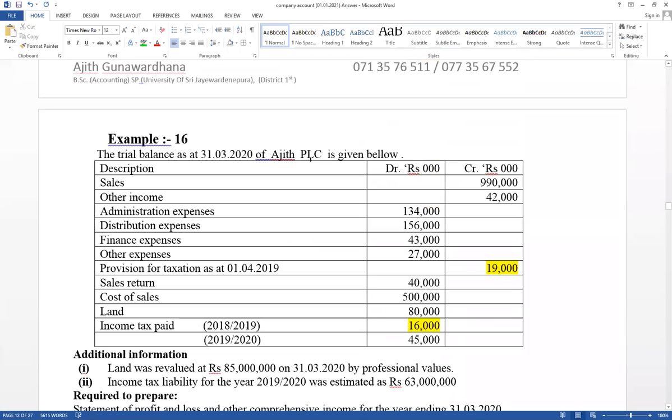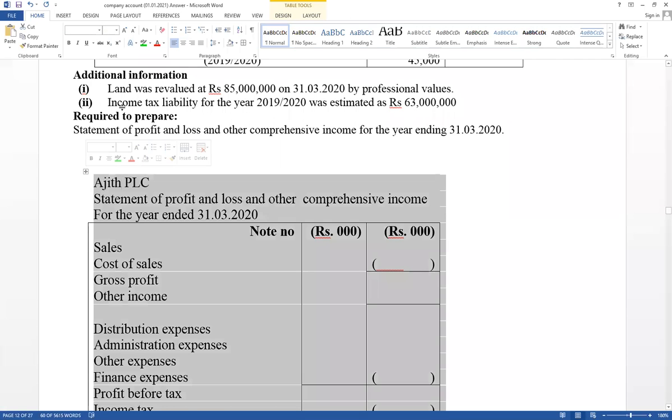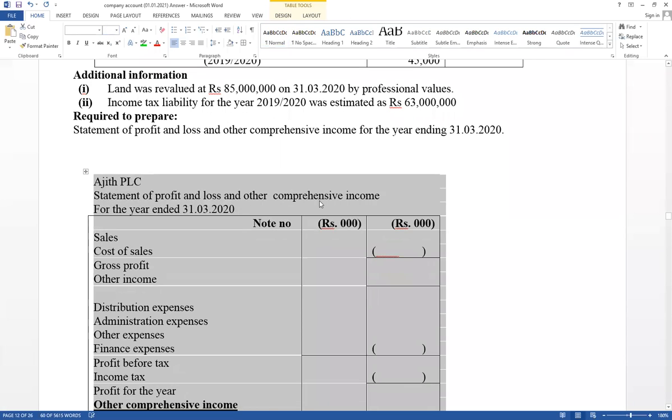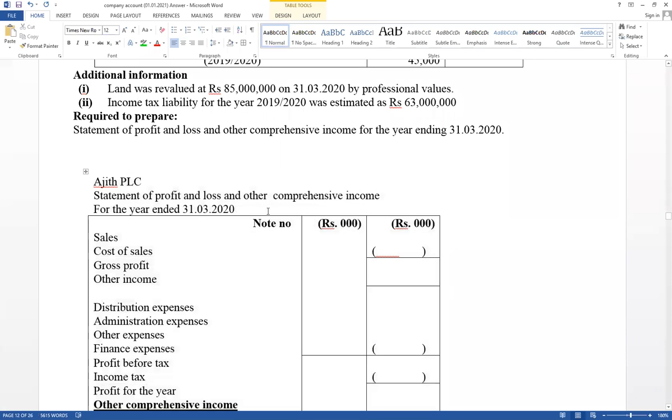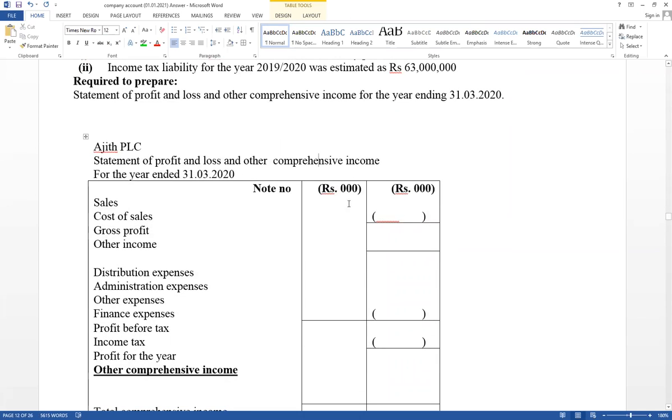Name Ajit PLC. Therefore, here the name of the business. Statement of profit and loss and other comprehensive income for the year ended 31st March 20. This is the normal format.